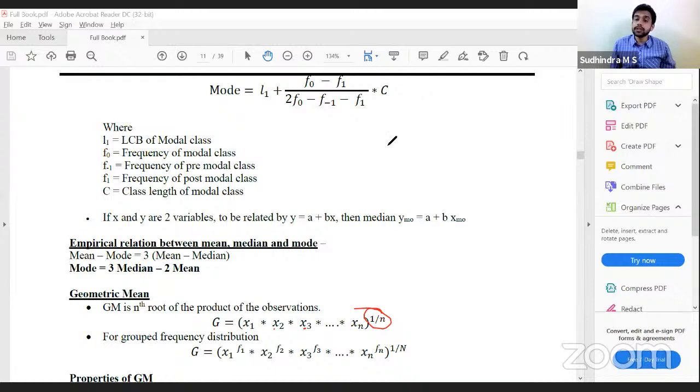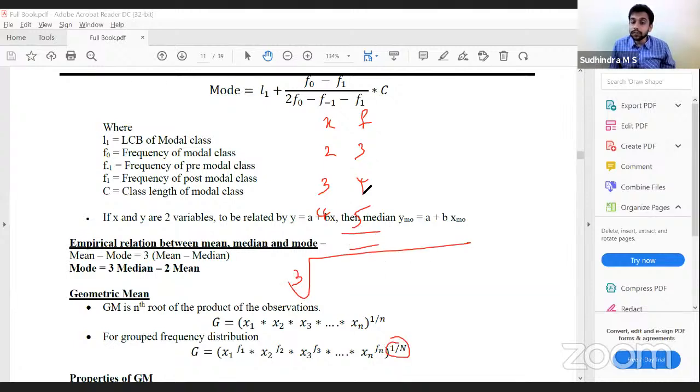If I have a frequency distribution, it is not just multiplying the observations; we take the power of the frequency: x1 to the power of f1 into x2 to the power of f2 into x3 to the power of f3. So if I have x values as 2, 3, 4 and frequency values as 3, 4, 5, then it is 1 divided by n, where n is the total of the frequencies, 12. So it is the 12th root of 2 cube into 3 to the power of 4 into 4 to the power of 5. That is how we calculate geometric mean: the nth root of the product of the observations.